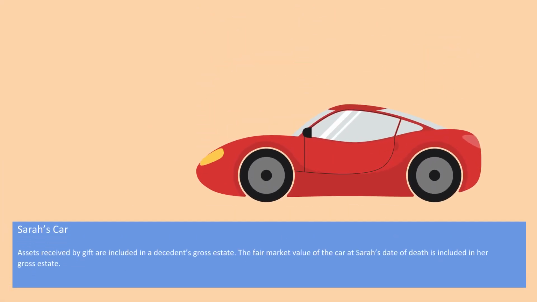The next item is Sarah owned a red sports car, purchased as a gift 5 years ago from her husband, Terry. The date of death value of the car shall be included in her estate. Assets received by gift are includable in the decedent's gross estate. The fair market value of the car at her date of death is included in the estate.